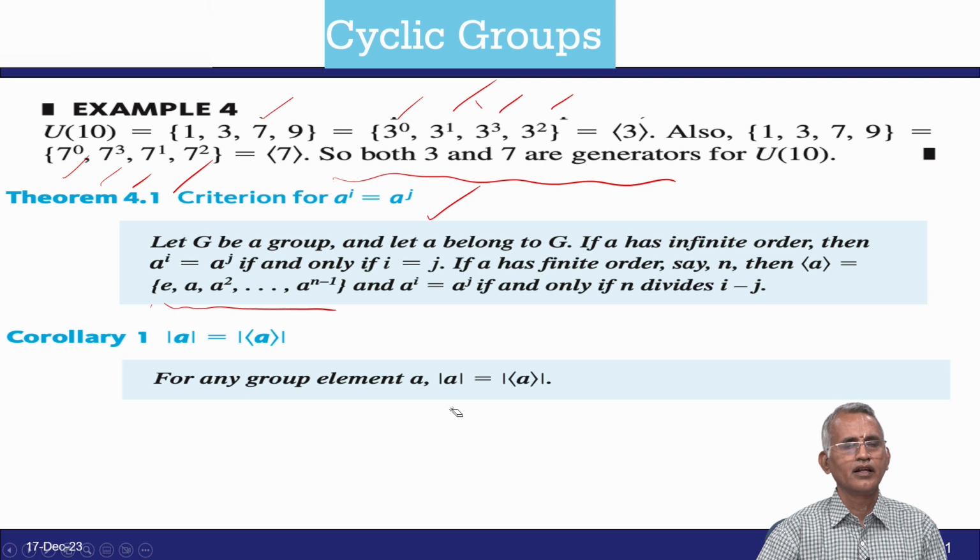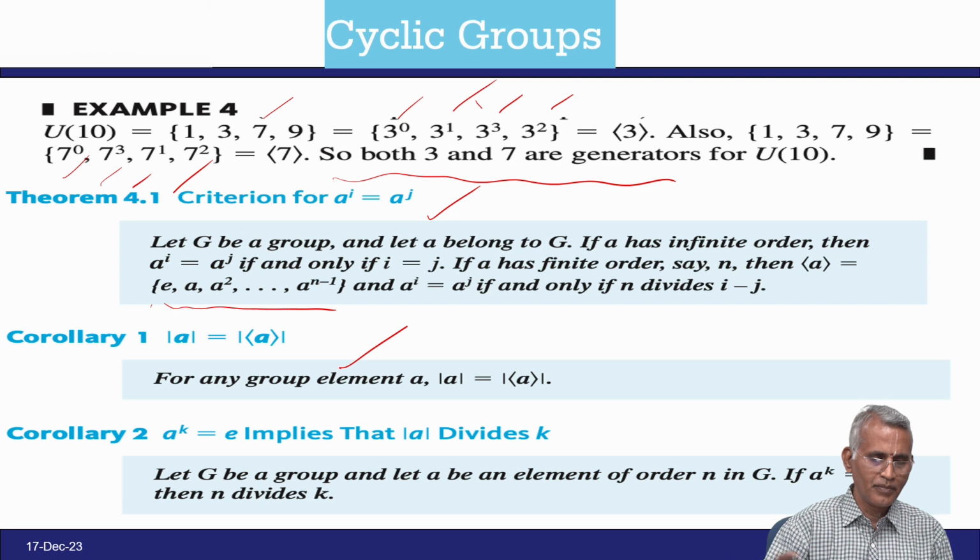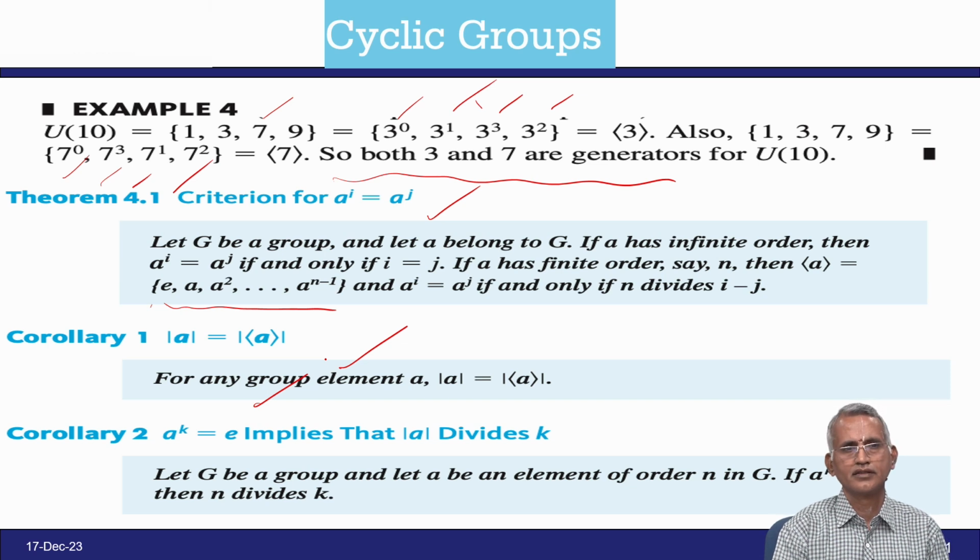So, for the corollary, if you take the modulus of A equal to the modulus of the generator, for any group element, modulus of A is equal to modulus of the generator. So, if A power k equals E implies that modulus of A divides k, where modulus of A is the cardinality of A. The cardinality of A means the number of elements in that set. So, in any group element A, the cardinality of A is equal to the cardinality of the generator.